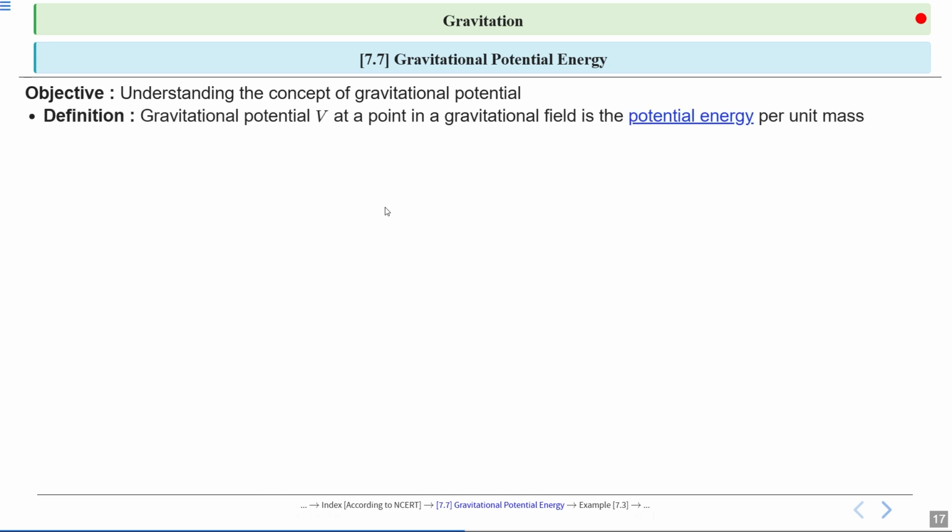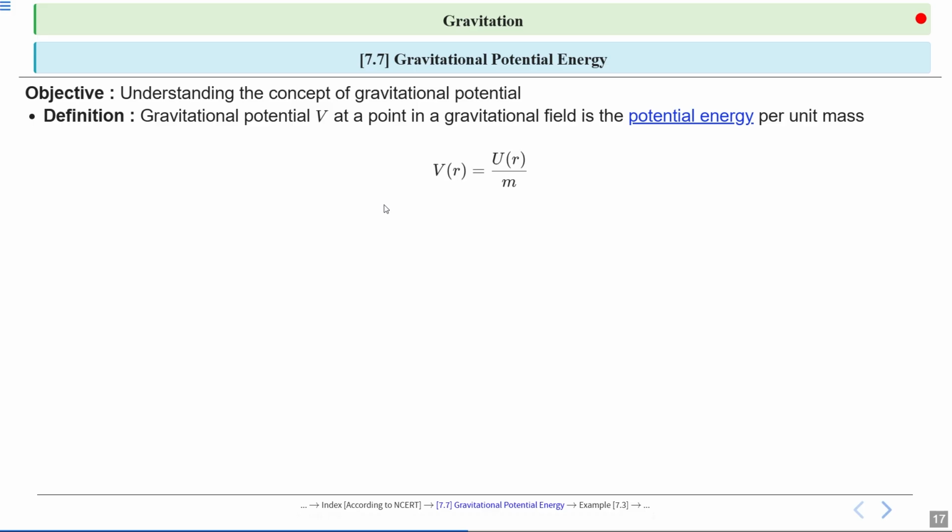So let's start by defining gravitational potential. Gravitational potential, denoted as V at a point in a gravitational field, is the potential energy per unit mass. This means it tells us how much potential energy a mass would have at a specific point in the field.